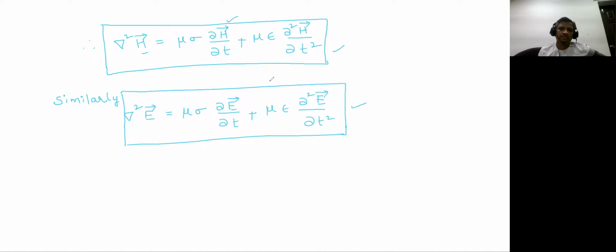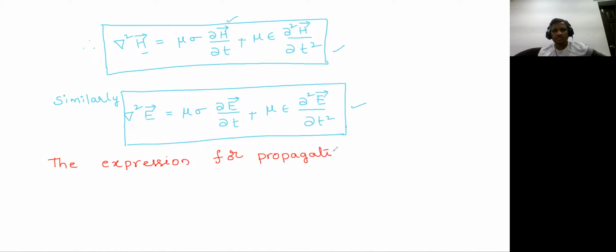Okay, in this, there is one very important expression that we are going to get from this derivation itself, and that is the expression for the propagation constant. Very important one, because while seeing the characteristics, this expression of the propagation constant plays a very important role. Okay, and this is denoted by gamma. Let us try to find out what this gamma is and how we get this gamma, right?